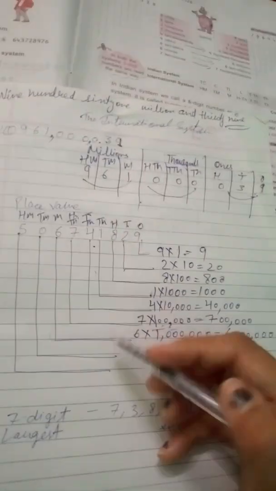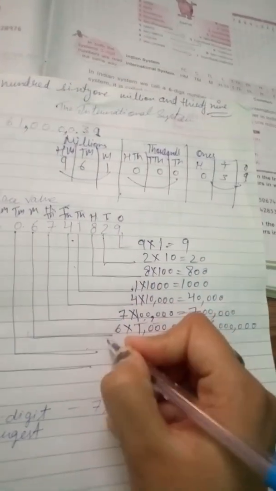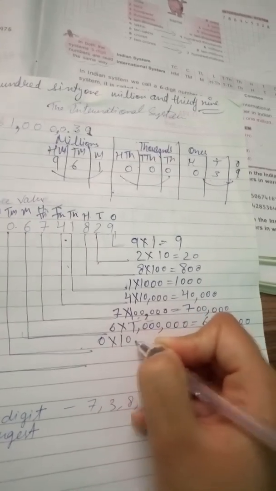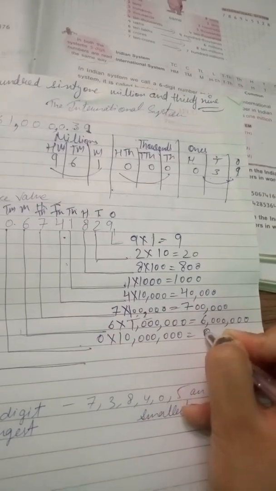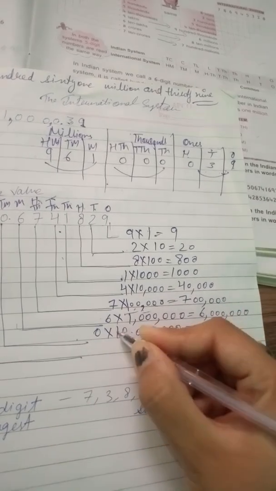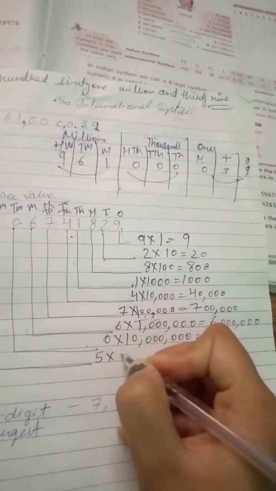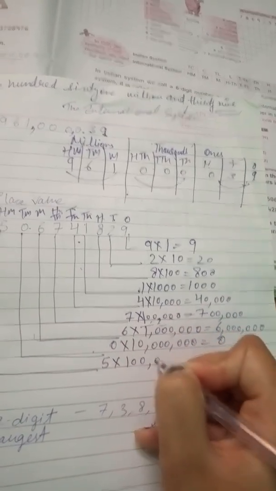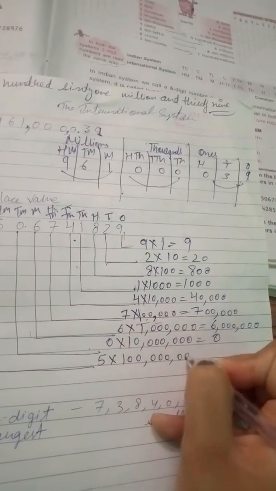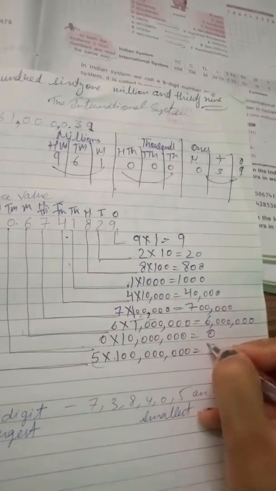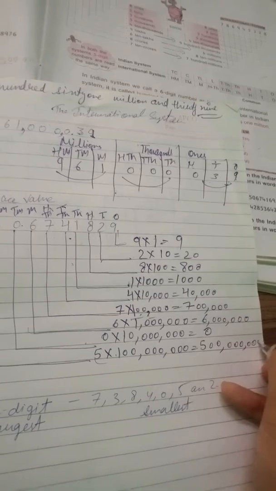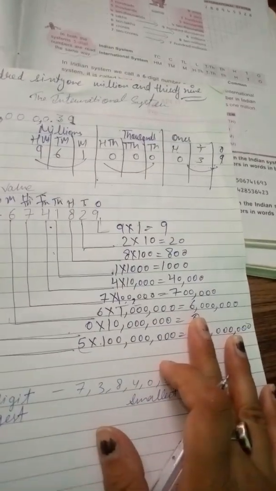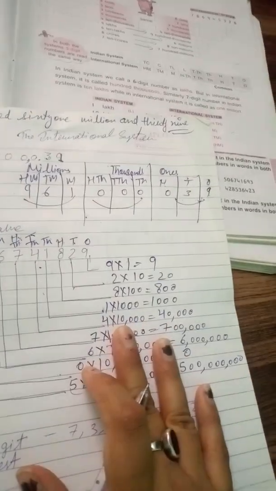Now let's move to 10 million. So 0 multiplied by 10 million, our answer will be 0. Whatever is multiplied by 0 becomes 0. Now I have 5 on the 100 million place. My answer will be 5 ones are 5 and the others will be 0. This is my answer. Okay, hope you got this point.